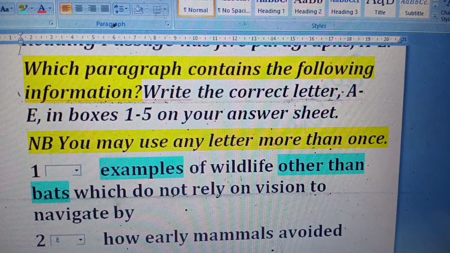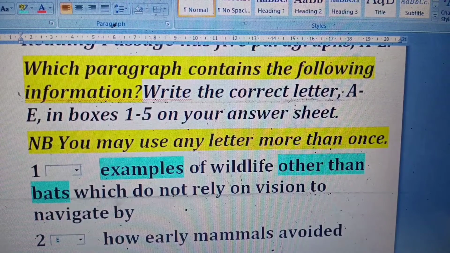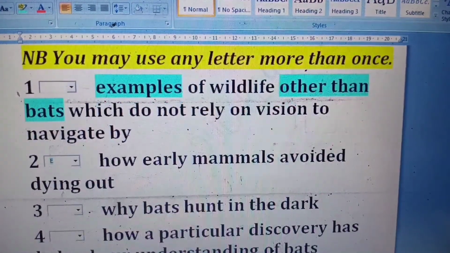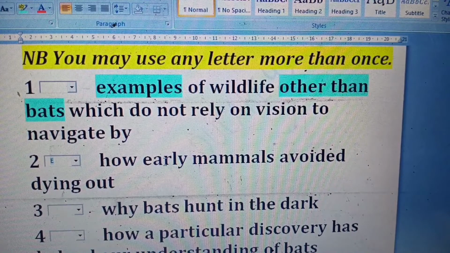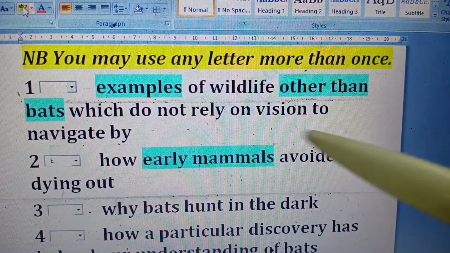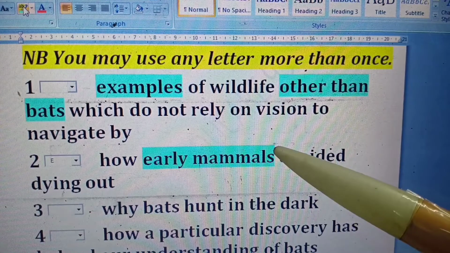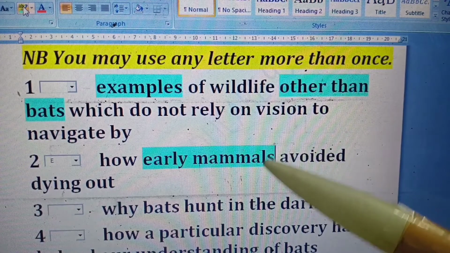The other question says: how early mammals avoided dying out. Early mammals, my dear students, again he has given S to mammals. A lot of students are getting confused about mammals, so I make it clear.